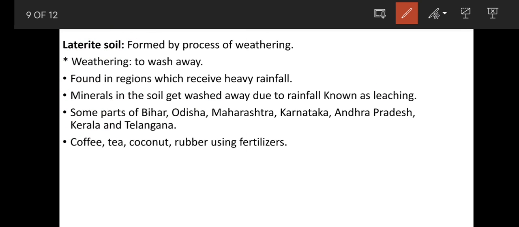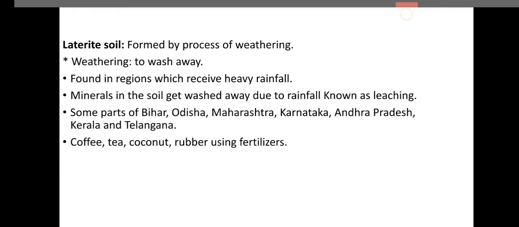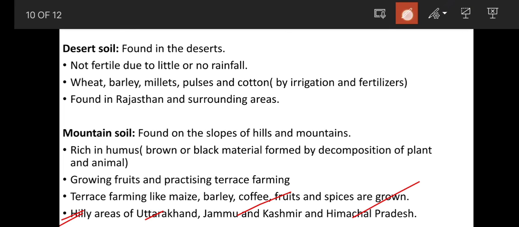And which are the suitable crops grown in laterite soil? Coffee, tea, coconut, rubber, and these are some of the crops which can be grown in laterite soil, but only by using fertilizers. Why? Because these types of soils are not fertile. Next, desert soil. Desert soil is found in deserts. This soil is not fertile.